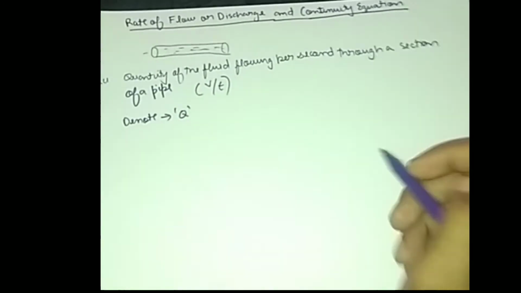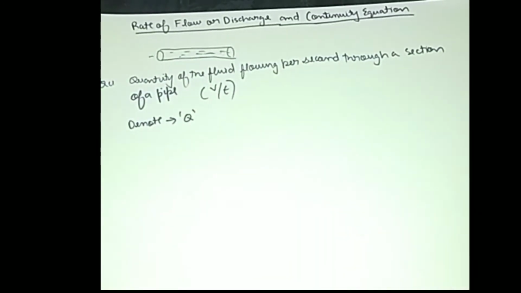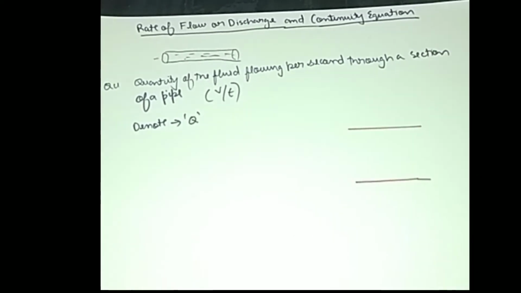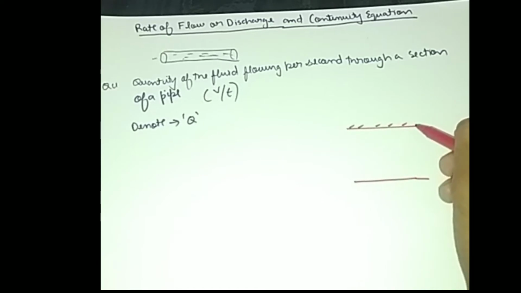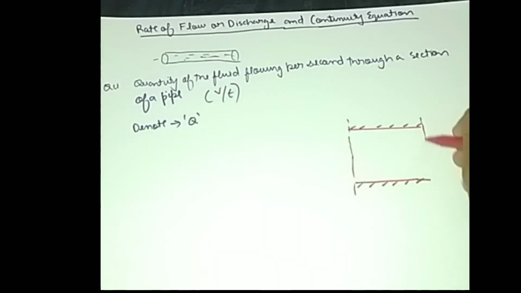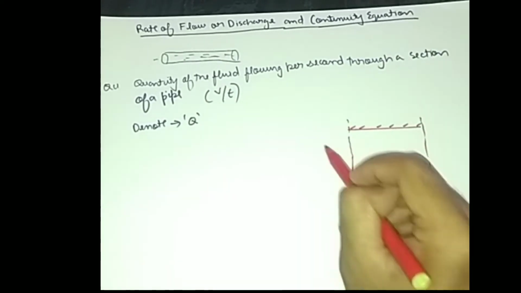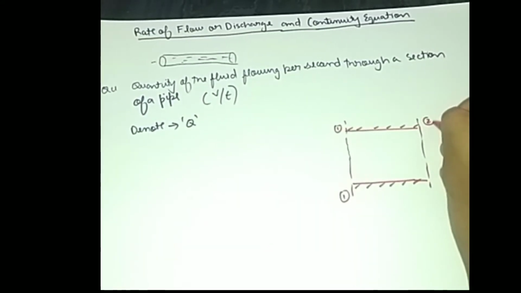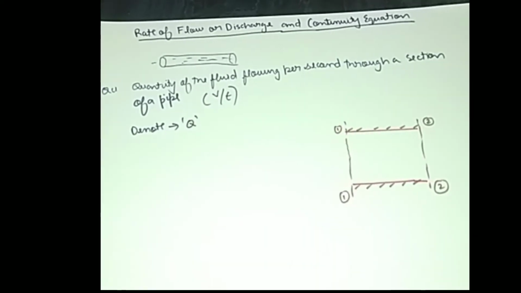From this definition itself, we can come to another important equation, the continuity equation. So what is continuity equation? To study what continuity equation means, we have to go to a diagram where I have a pipe. Consider this is a pipe and it is sealed from both ends. This is section 1 and this is section 2. Now I have water flowing in from section 1.